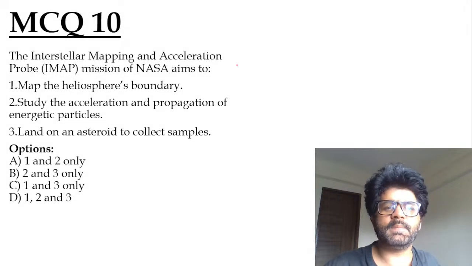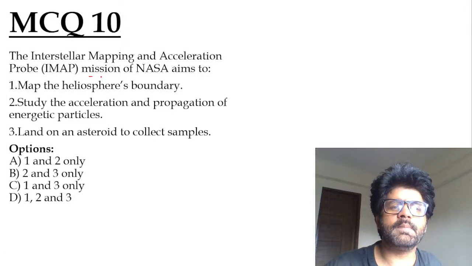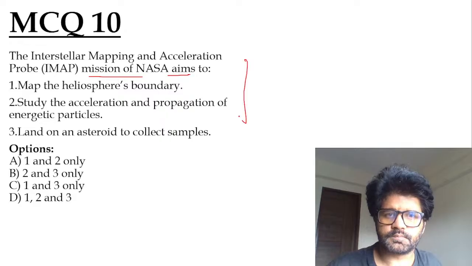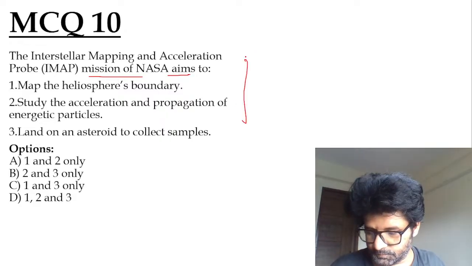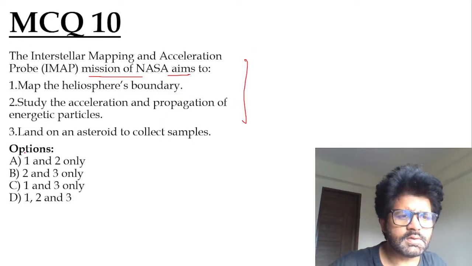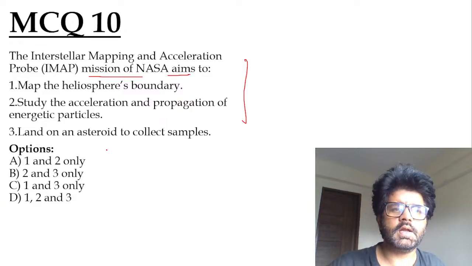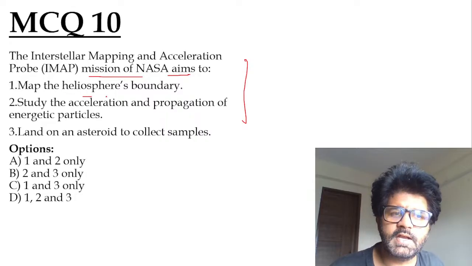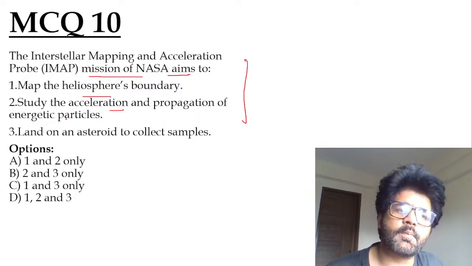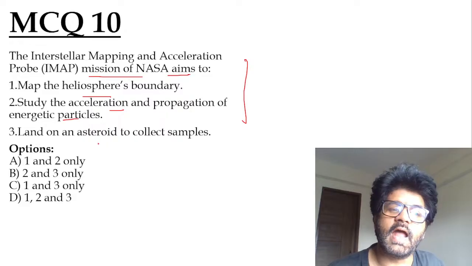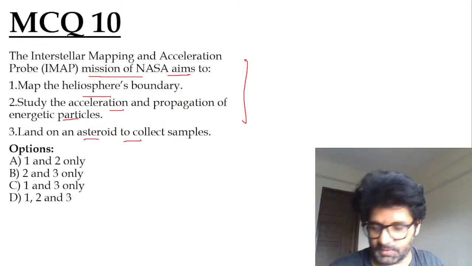So the Interstellar Mapping and Acceleration Probe, IMAP of NASA, aims to do what? Map the heliosphere boundary, study the acceleration and propagation of energetic particles, land on an asteroid to collect samples.